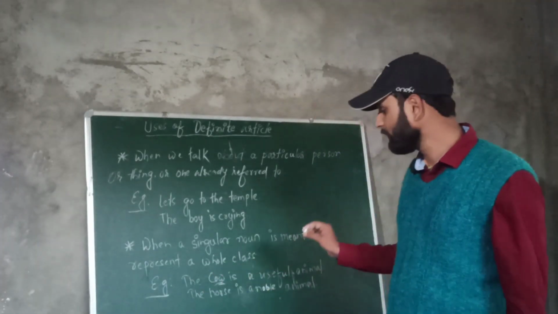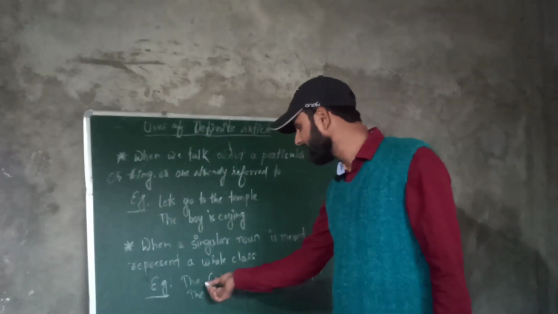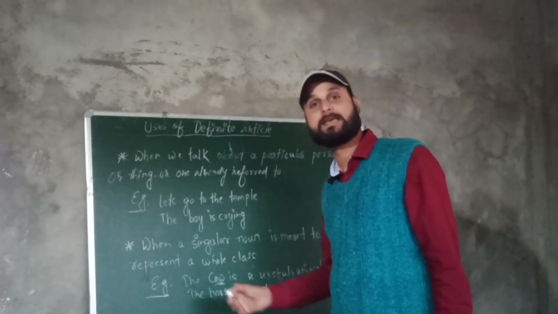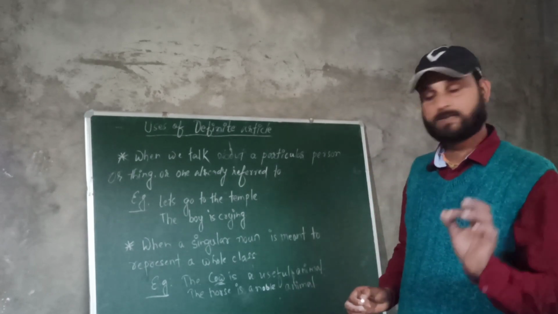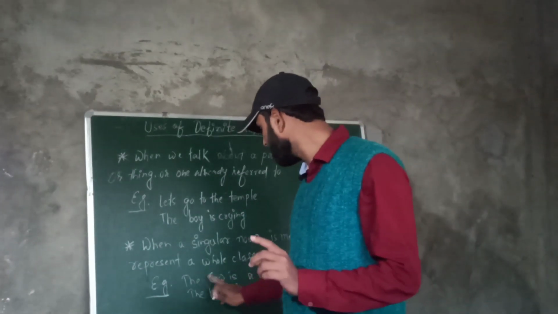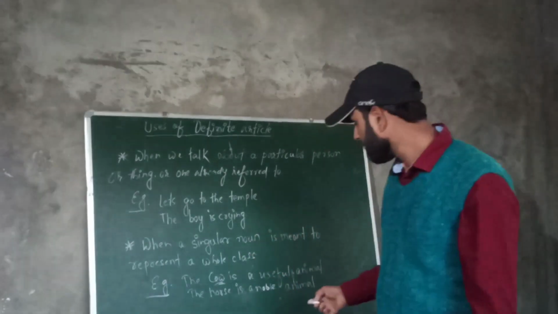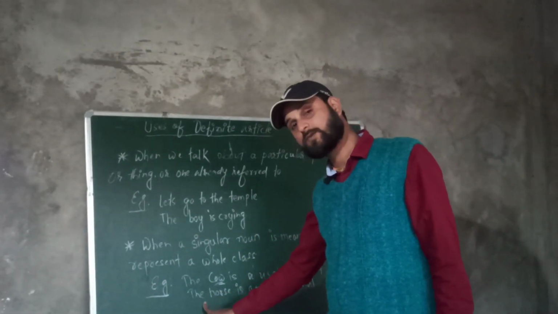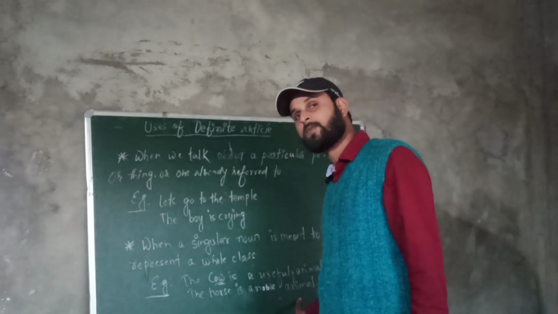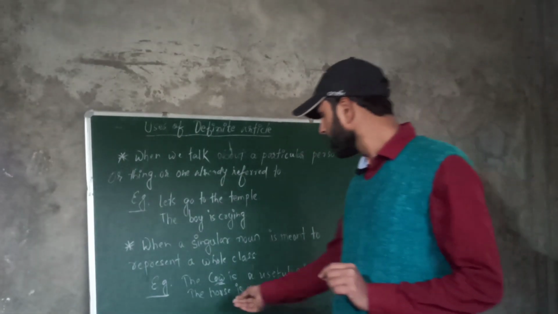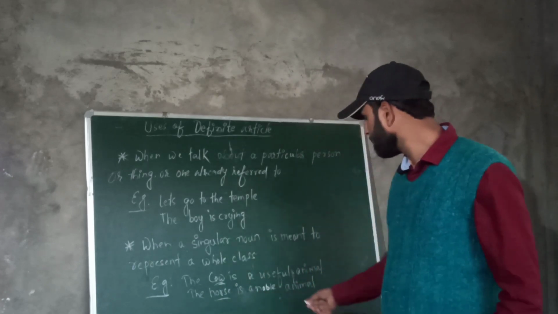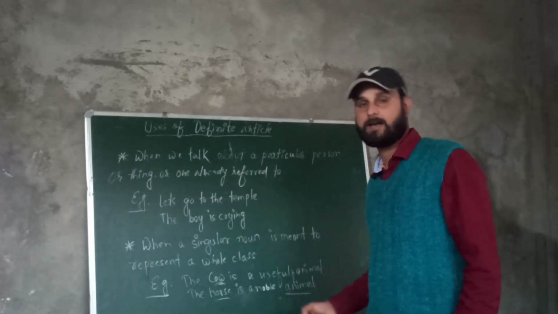Most frequently we make the mistake of using the indefinite article a here. A cow is a useful animal. Most of the time children make that mistake. A cow is a useful animal, and in the same way children say a horse is a noble animal, but that is absolutely wrong. Why is it wrong? Because the horse is representing its kind.